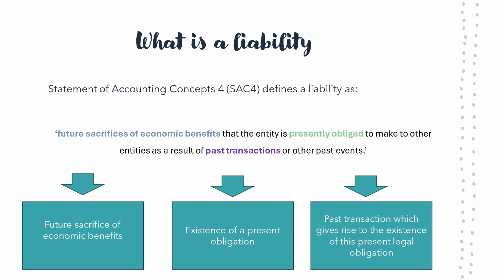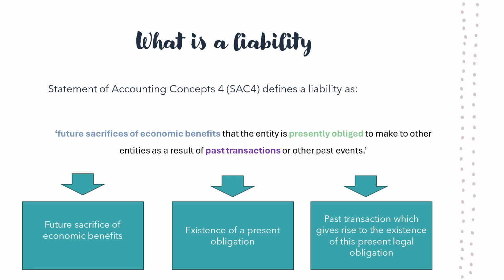Secondly, a present obligation for the sacrifice of these economic benefits must exist. This present obligation results in a duty or a responsibility to act or perform in a certain way. Where such an obligation arises, it implies that there will be at least two separate parties to the arrangement, namely the entity in question and a third party external to the entity.